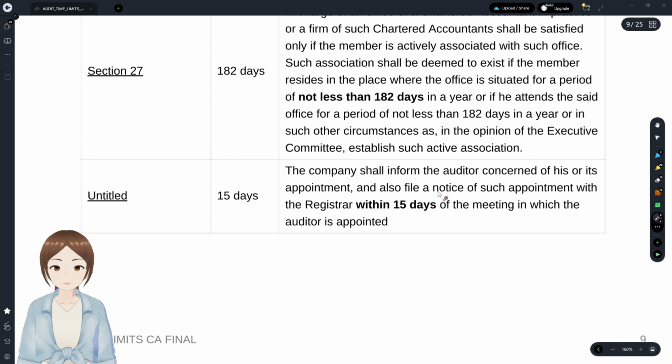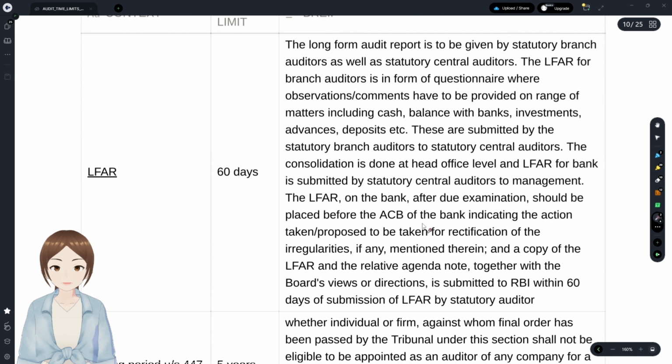and also filing a notice of the appointment with the registrar within 15 days. After the appointment of the auditor, the company shall inform the registrar within 15 days. For the cost auditor, it is to the central government within 30 days. And with regards to LFAR, it is submitted by statutory branch auditors and statutory central auditors, and within 16 days they have to submit it to the RBI.